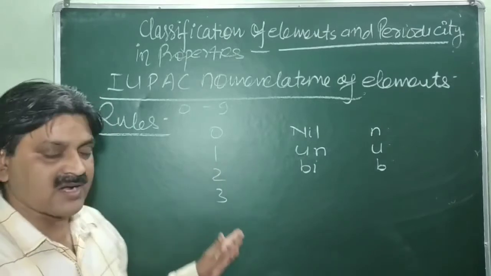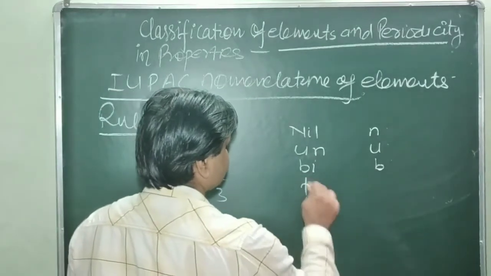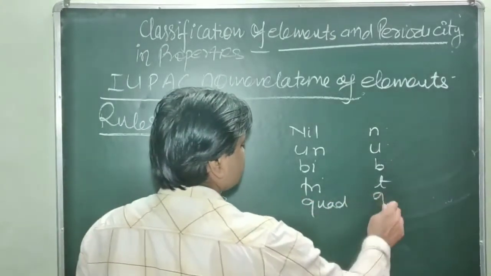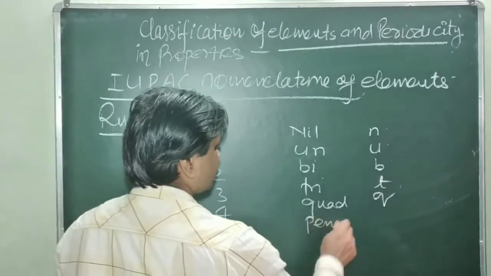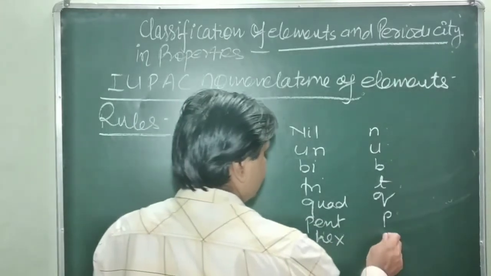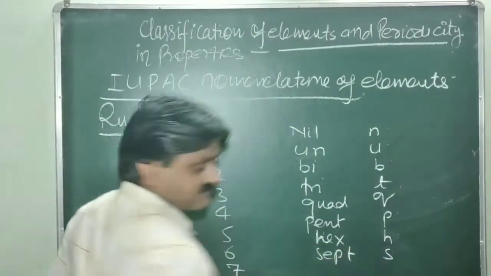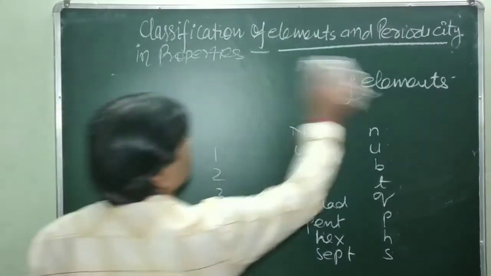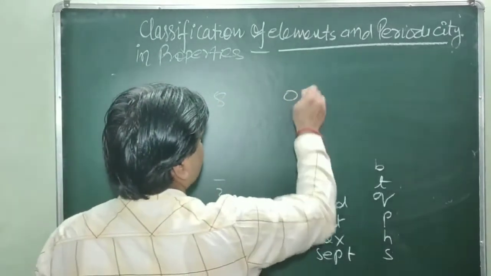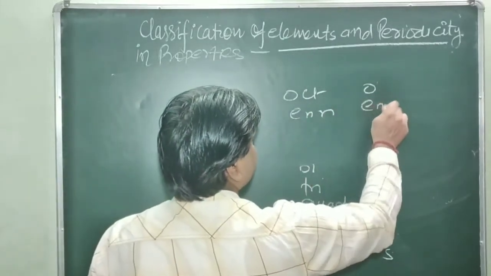So these numeral roots are used for the naming of the element. 2 is bi, 3 is tri, shown by t, 4 is quad, shown by q, 5 is pent, shown by p, 6 is hex, shown by h, 7 is sept, shown by s, 8 is oct, shown by o, and 9 is enn, shown by e.